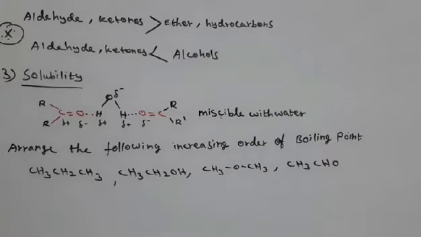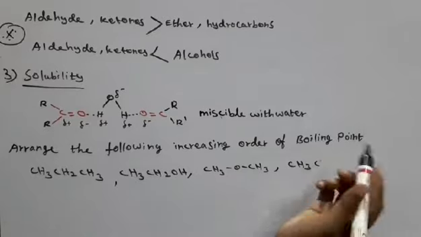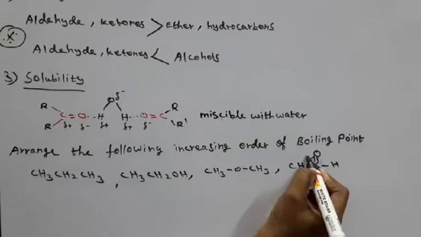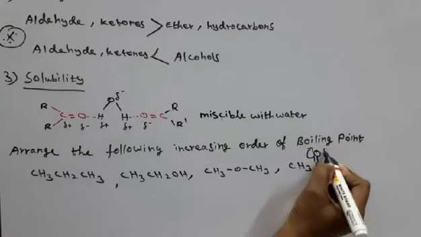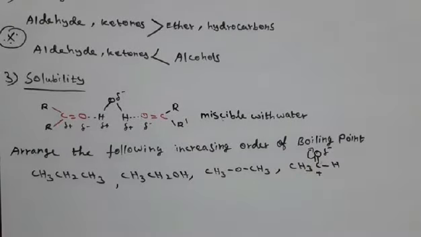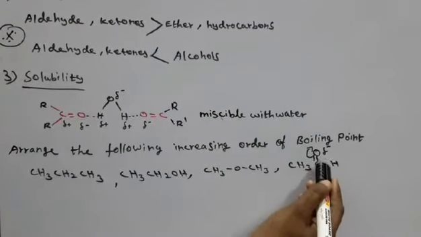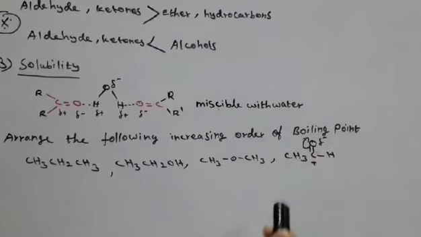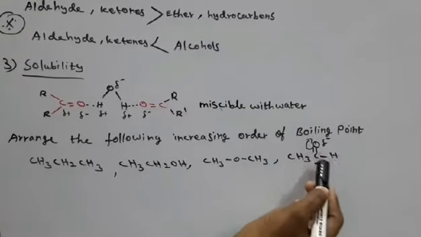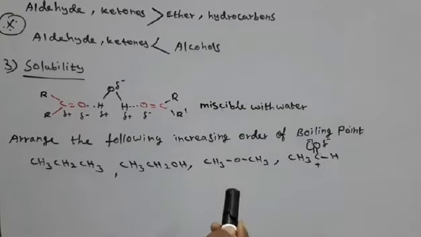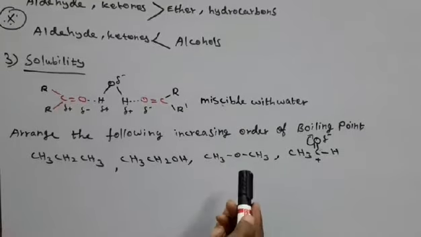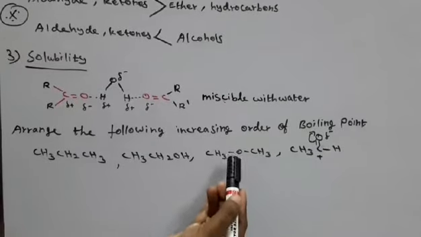Next, compare ether and aldehyde. In the aldehyde, C double bond O and H, the pi bond shifts, so carbon attains a positive charge and oxygen attains a negative charge. So polarity is observed for the aldehyde group, whereas for ether there is no polarity.